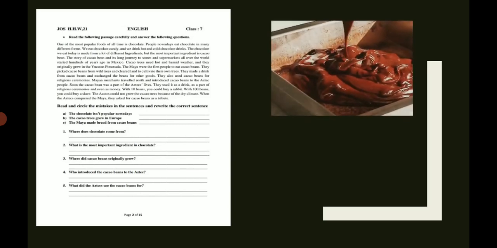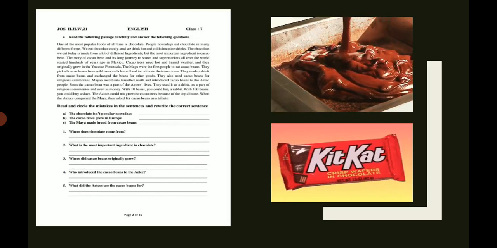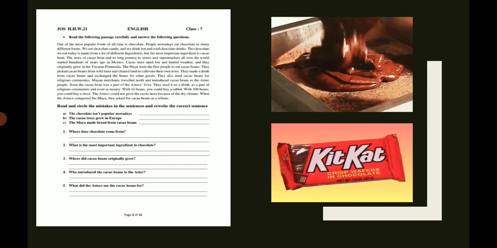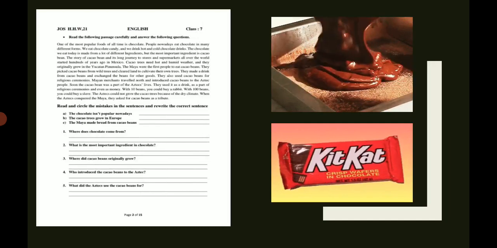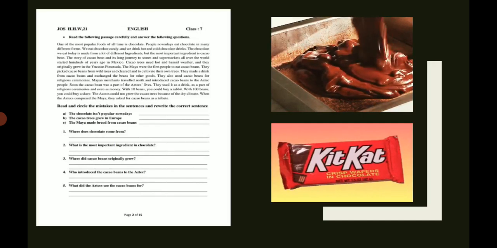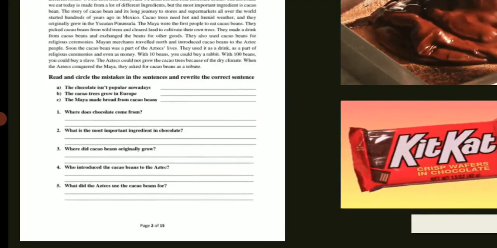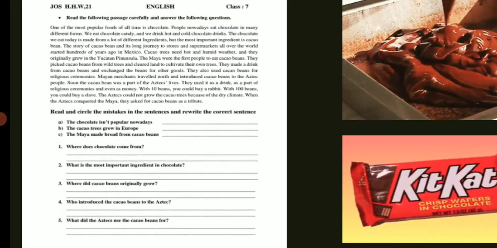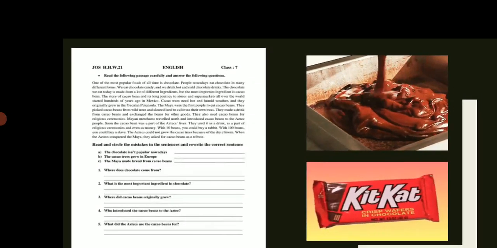So let's start. On page number 2, you can see there is a comprehension passage, and the topic of the comprehension passage is chocolate, how chocolate is made, and where it comes from, etc. I hope that it will be great and new information for you all, how chocolate has come about, and how we can make chocolate. For the first question, you have to read and circle the mistakes in the sentences and rewrite the correct sentence.